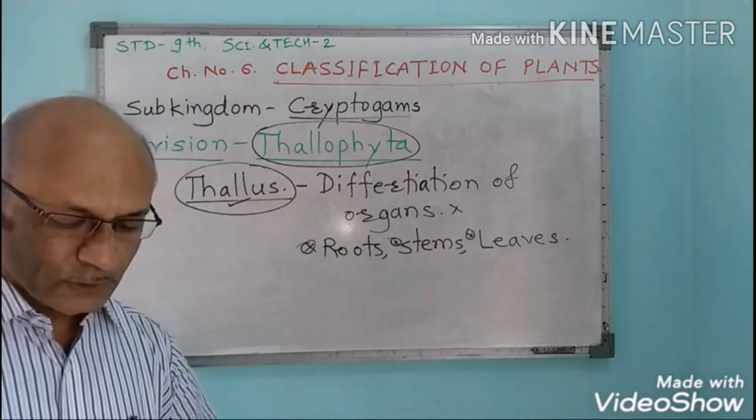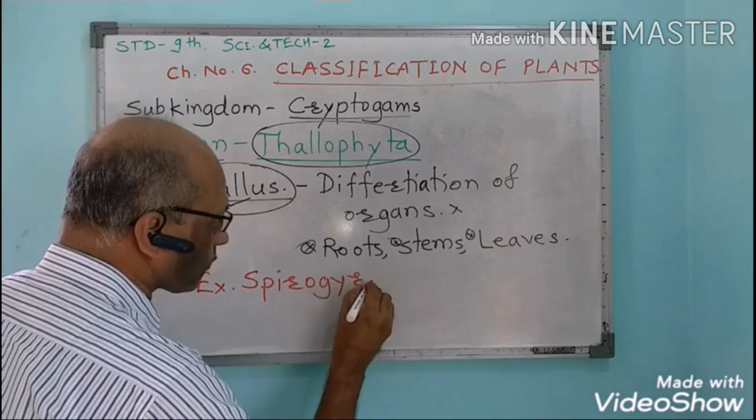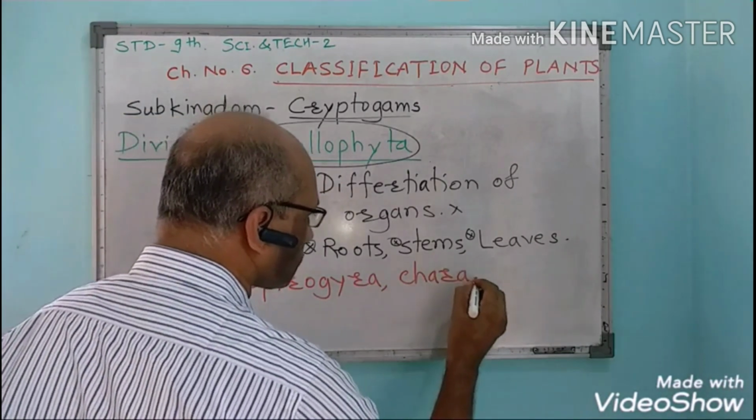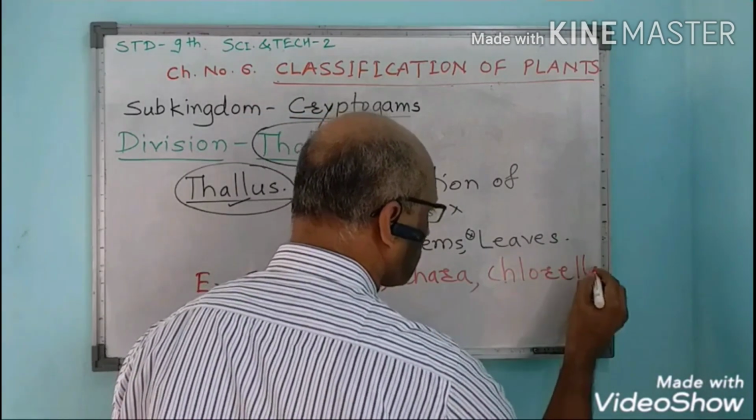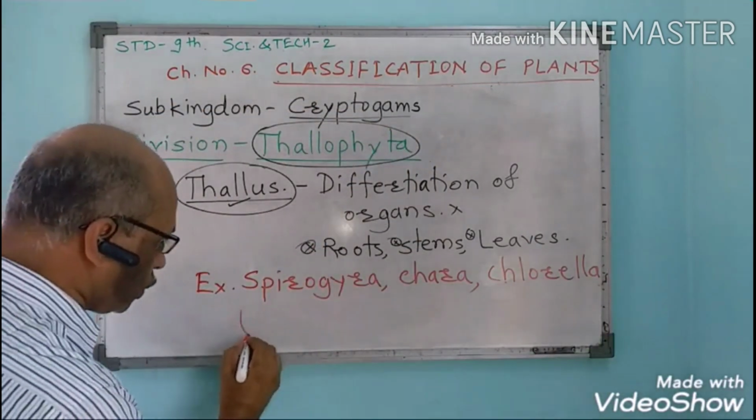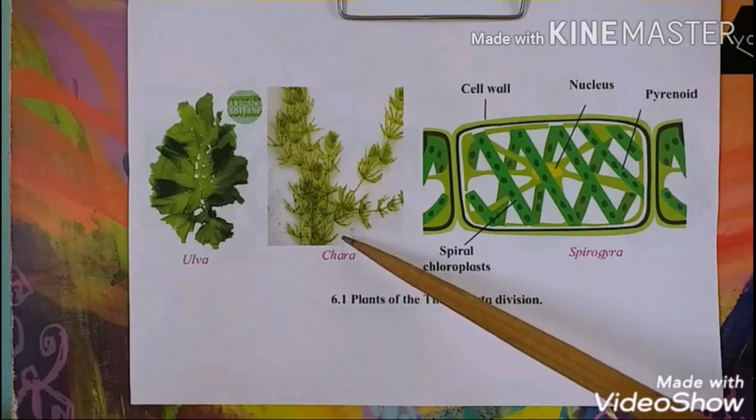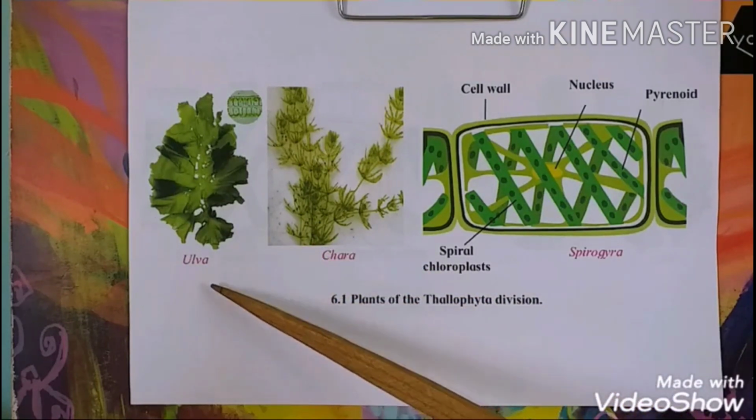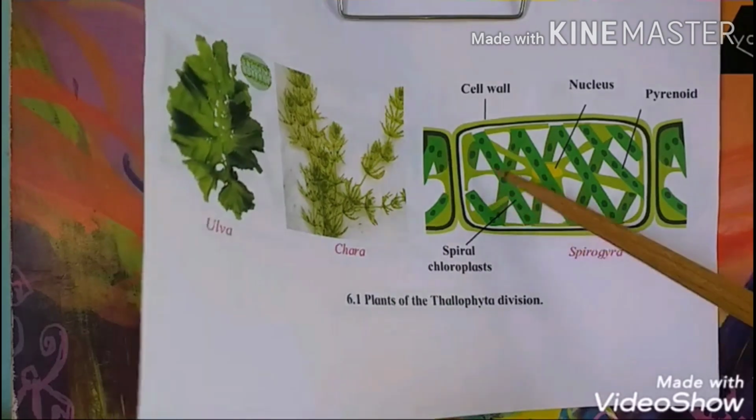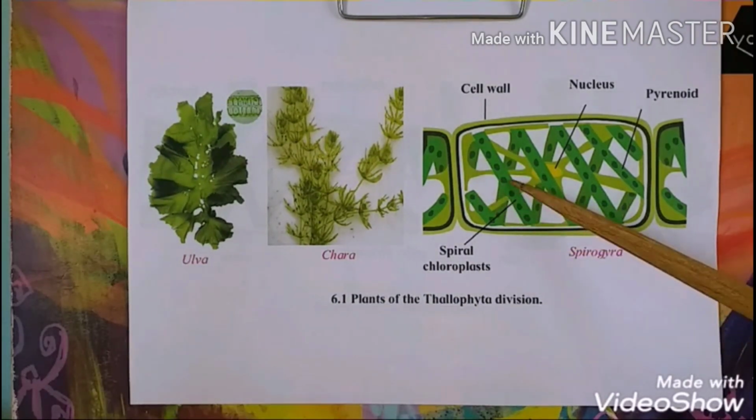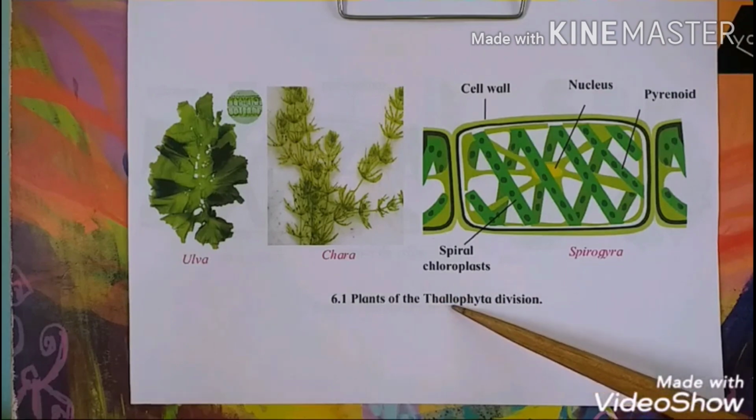And examples of these plants are Spirogyra, Chara, Chlorella, then Ulothrix, etc. The examples of thallophyta: this is Ulva, this is Chara, this is Spirogyra, where the chlorophyll pigmentation is in a coiled manner, hence the name Spirogyra. These are the examples of the thallophyta division.